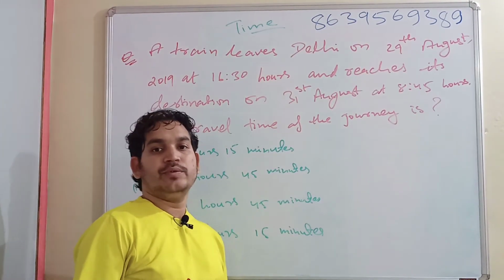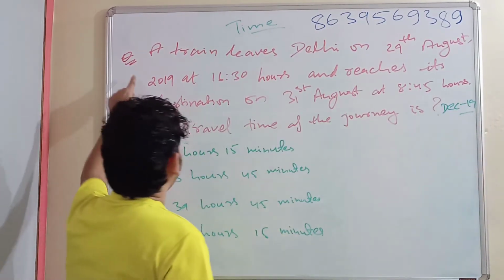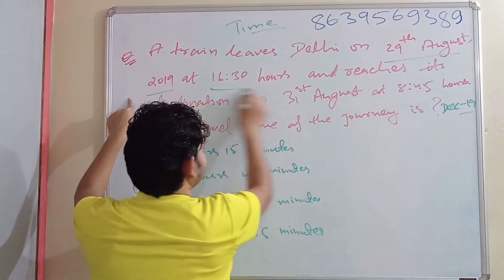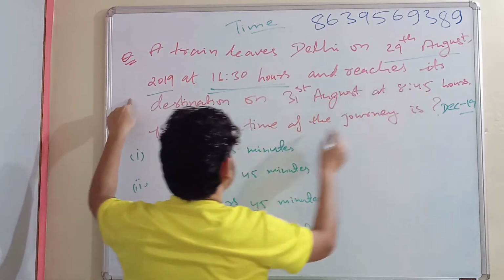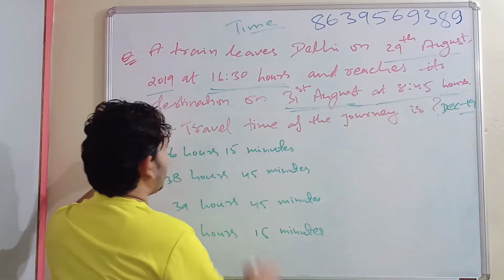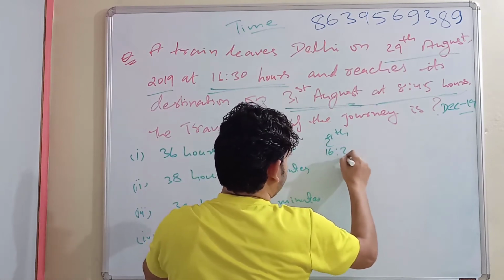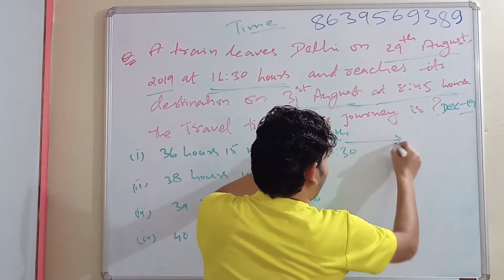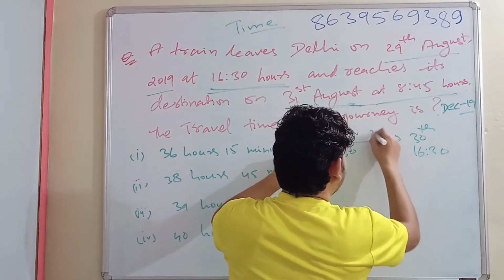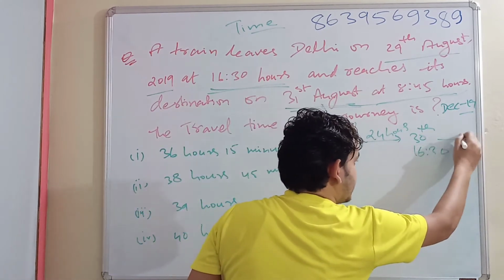So this is one question which had come in December 19. Let's say a train leaves Delhi on 29th August 2019 at 16:30 hours and reaches its destination on 31st August at 8:45 hours. The travel time of the journey is, see, the journey started on 29th at 16:30. One day it travels till 30th up to 16:30, and it completes 24 hours. Now the journey is not ended here, it is still continuing.